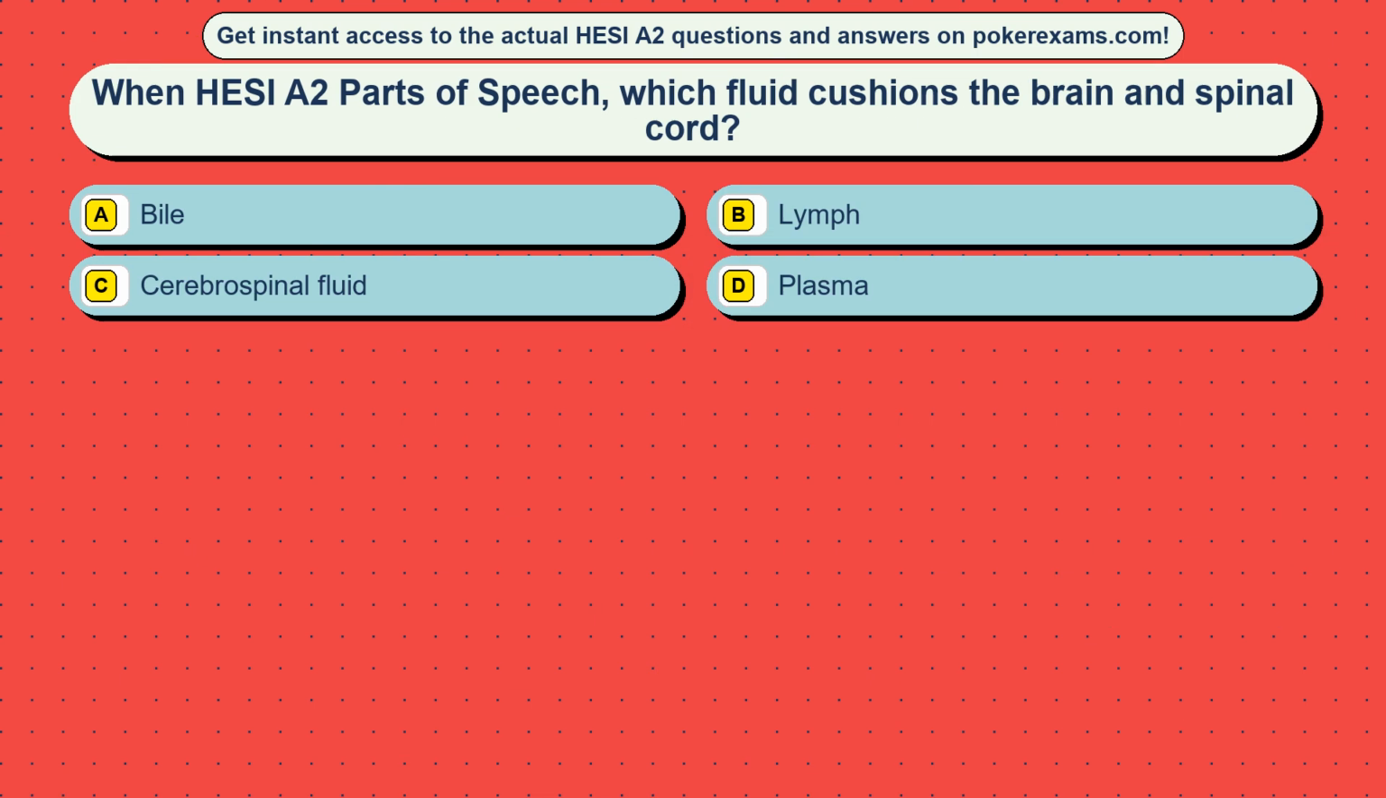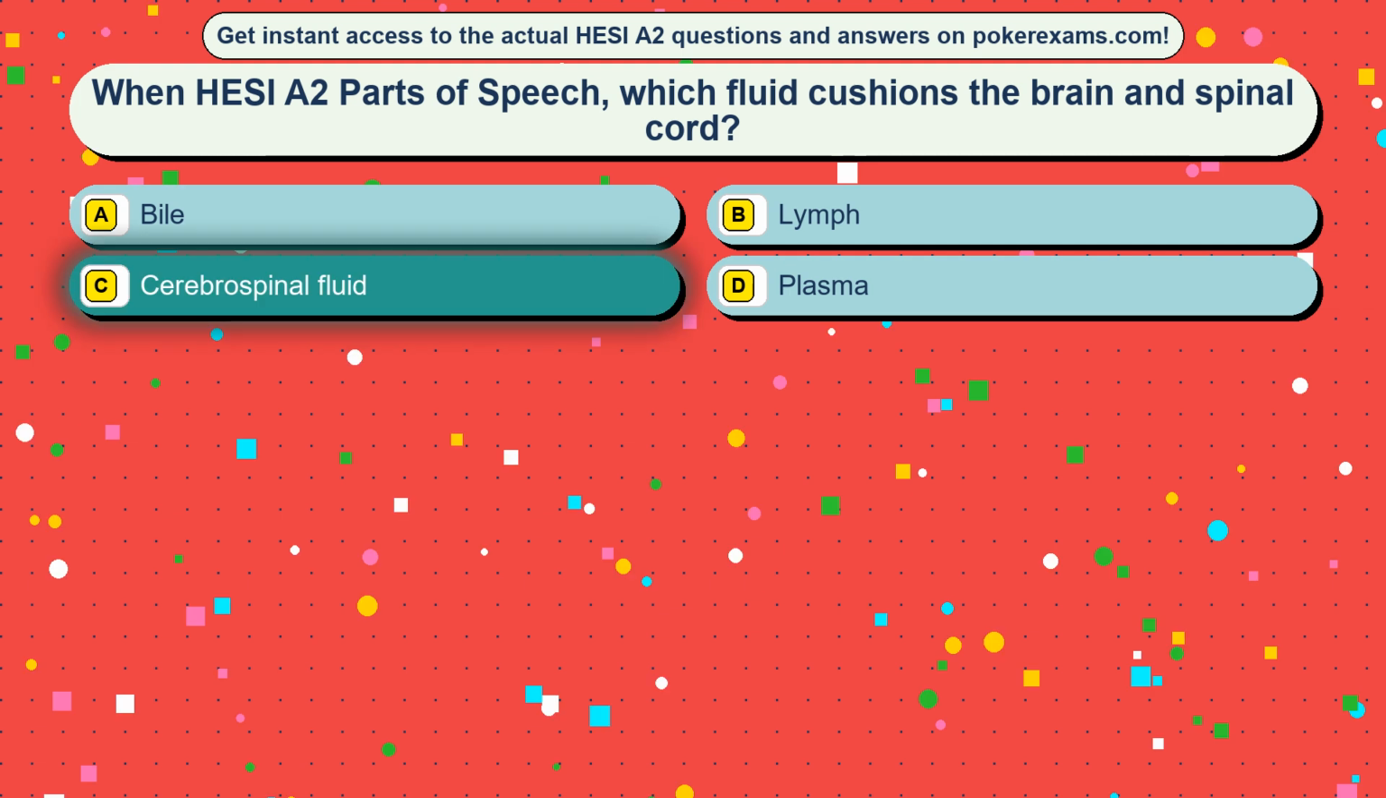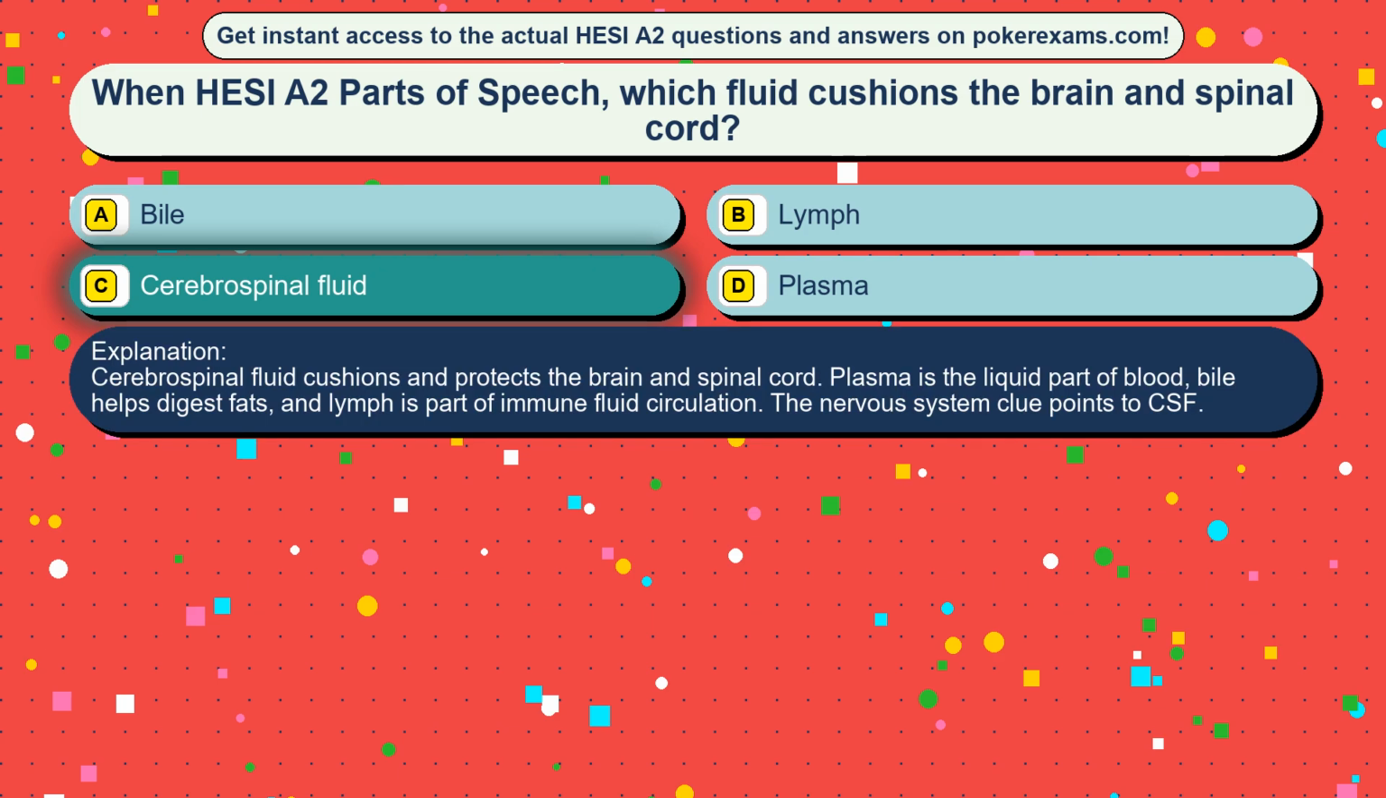Question 39. When HESI are two parts of speech, which fluid cushions the brain and spinal cord? Option A, bile. Option B, lymph. Option C, cerebrospinal fluid. Option D, plasma. The correct answer is option C, cerebrospinal fluid. Cerebrospinal fluid cushions and protects the brain and spinal cord.